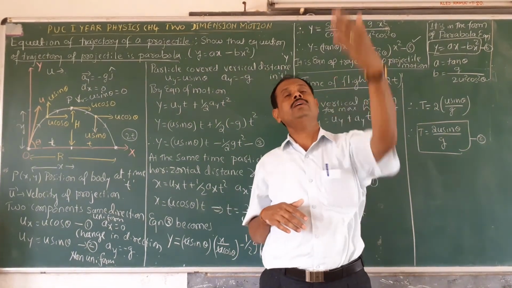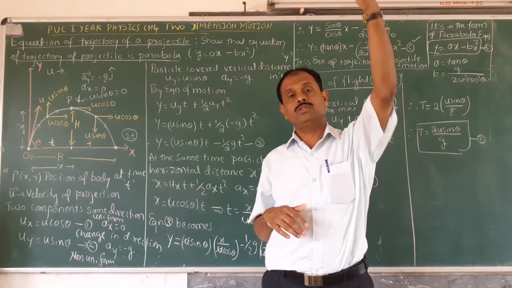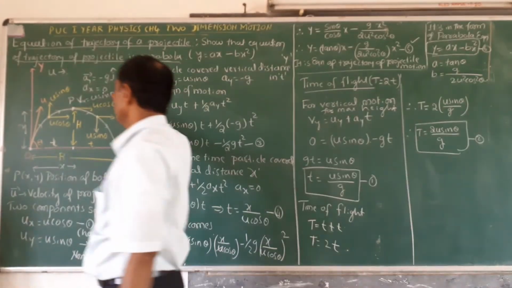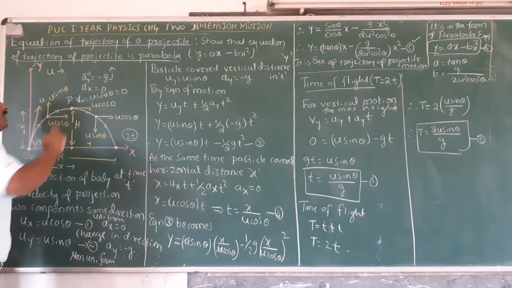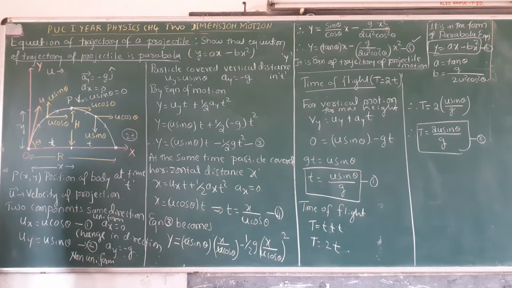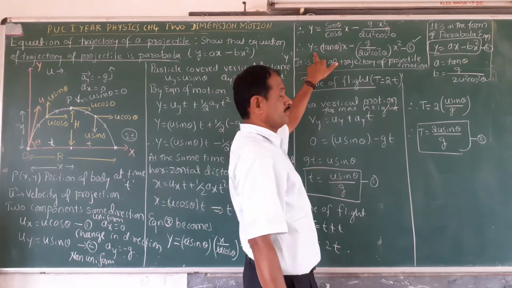But vertically the acceleration is equal to gravity. For ascent it is in the upward direction and decreases; for descent it is in the downward direction and increases. Finally, you get the expression like this.